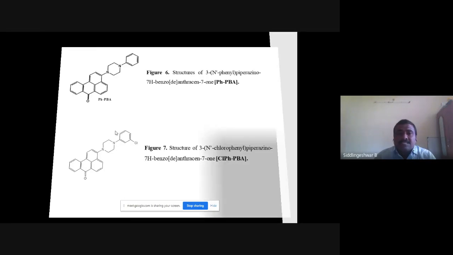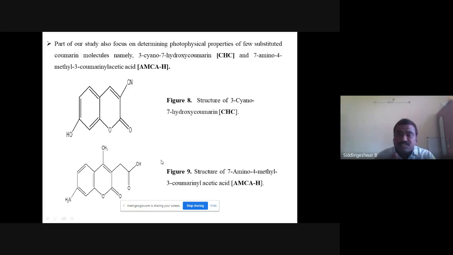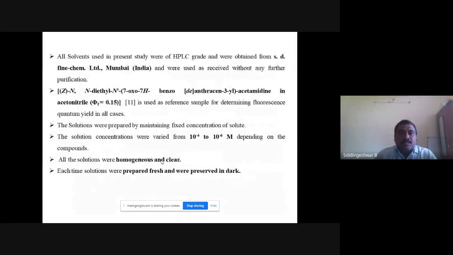And next, I have used these two coumarin derivatives. Here you can see one donor and one acceptor, which is a substituted push-pull system. And I have studied its photophysical properties experimentally and computationally. For our work, we obtained all the solvents of HPLC grade from SD Fine-Chem Limited, Mumbai, and we have used them without any further purification.